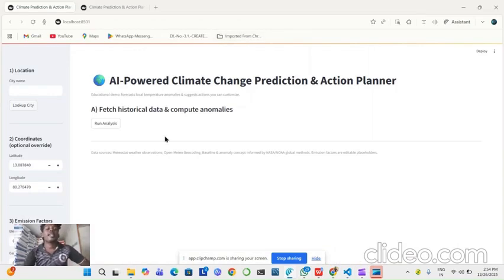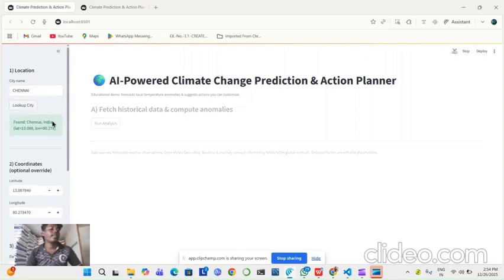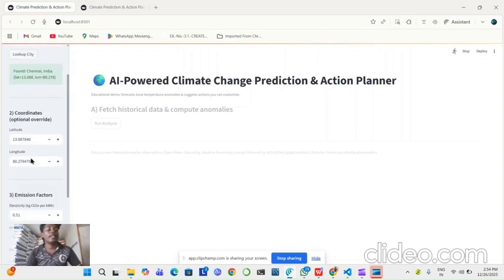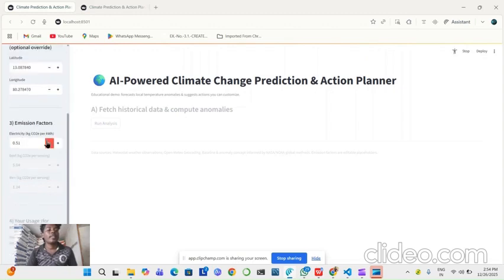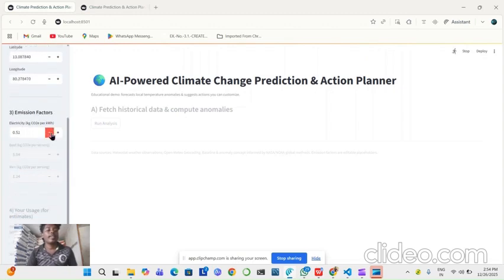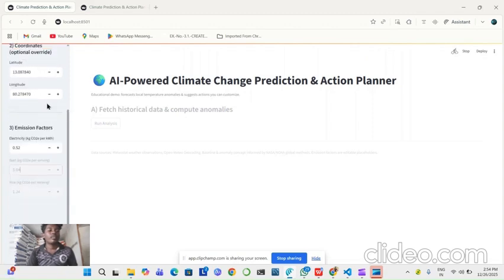This is our project, AI climate change prediction and action planner. First of all, fetch historical data and compute. If we give Chennai, we want to look up the city. It looks up and gives: found Chennai, India, with latitude and longitude. It automatically enters the coordinates, with an optional override for latitude and longitude. Under the emission factor, we want to adjust whether to decrease or increase, and beef decrease or increase. We want to adjust all the things.